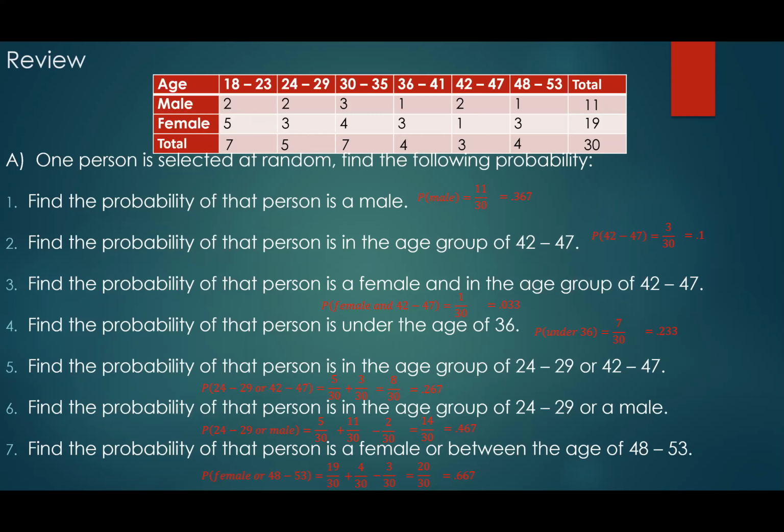Pretty much you have to ask yourself: can event A occur with event B? If event A can occur with event B, then they are not mutually exclusive, meaning that they can occur at the same time. If the two cannot occur at the same time, meaning if it's a man and he cannot be in a sorority, then they are mutually exclusive.